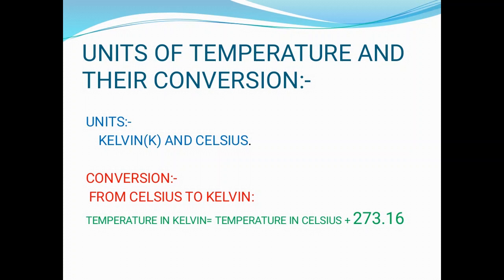So here you can see the relation: temperature in Kelvin is equal to temperature in Celsius plus 273.16. If the temperature is given as 10 degrees Celsius, in order to convert it into Kelvin scale, we add 273.16 to that. So 10 degrees Celsius will be equal to 283.16 Kelvin.